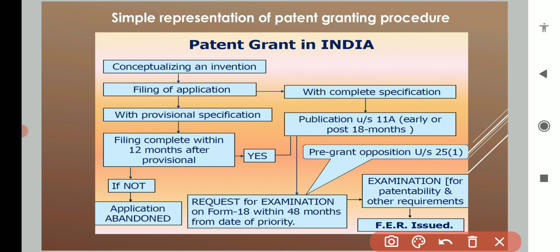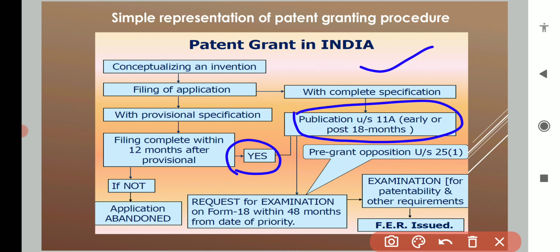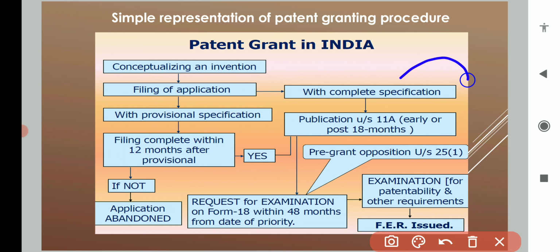If you have filed the complete specification application, it will be published early or within 18 months. After filing a complete specification, your application will be published within 18 months. Then oppositions will be there.